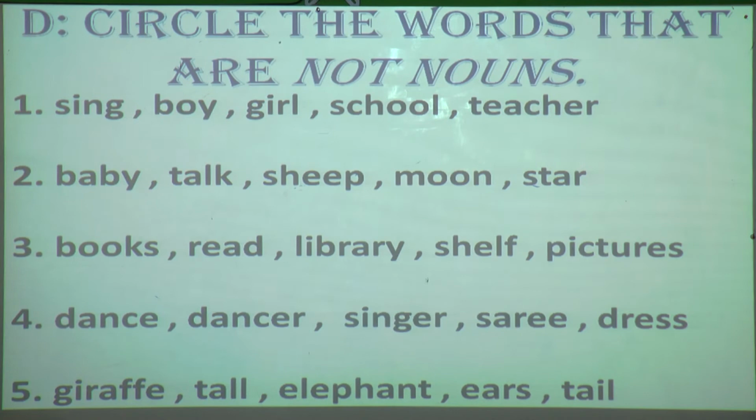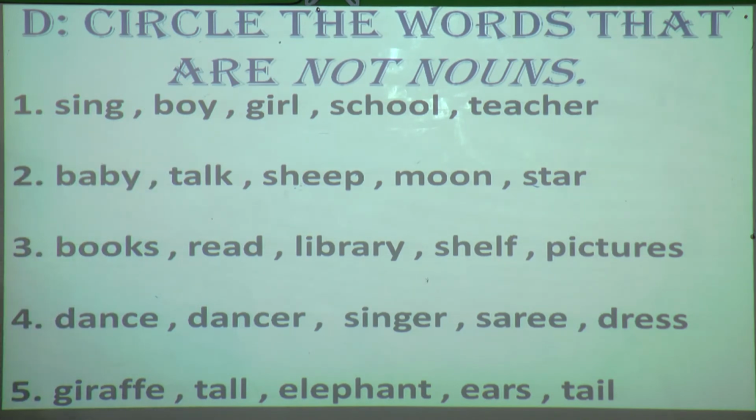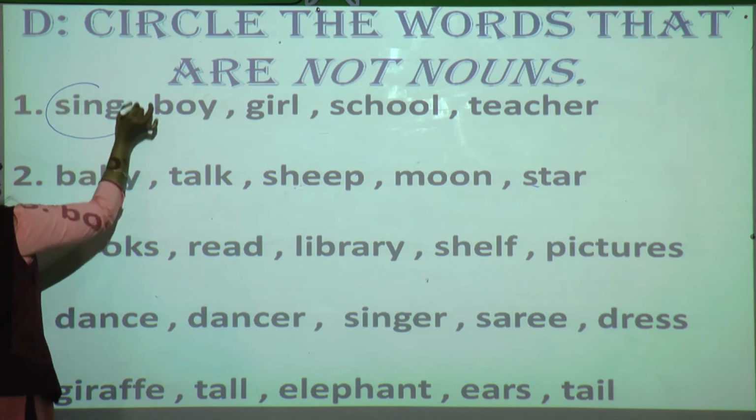So shall we start? Yes. What is the first one? Sing, boy, girl, school and teacher. So now sing is what? It is a verb. And the others, boy, girl, school, teacher, are nouns. So what we are going to circle? Sing.